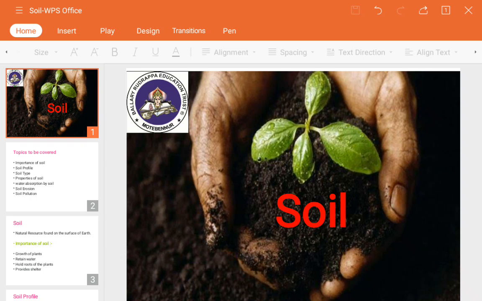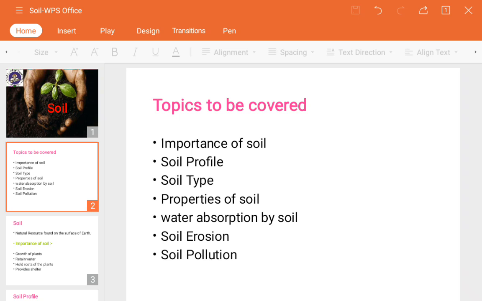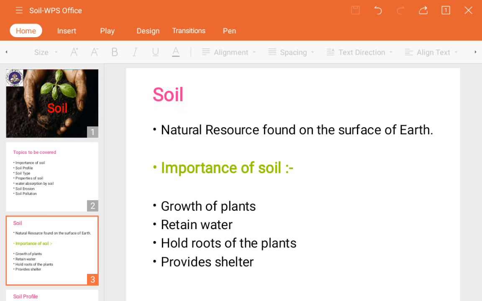So we will move towards our topic. Those topics are going to be covered in this chapter: importance of soil, soil profile, soil type, properties of soil, water absorption by soil, and soil erosion and soil pollution. So first of all we will see what is meant by soil.